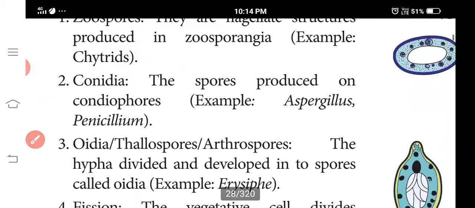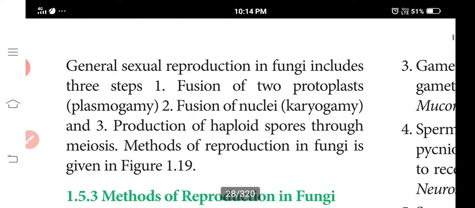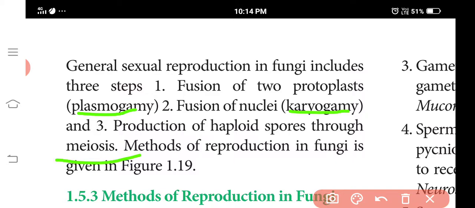So, next one. Sexual reproduction of fungi has three steps: plasmogamy, karyogamy, and meiosis. Plasmogamy means the fusion of two protoplasts. That is the term, plasmogamy.